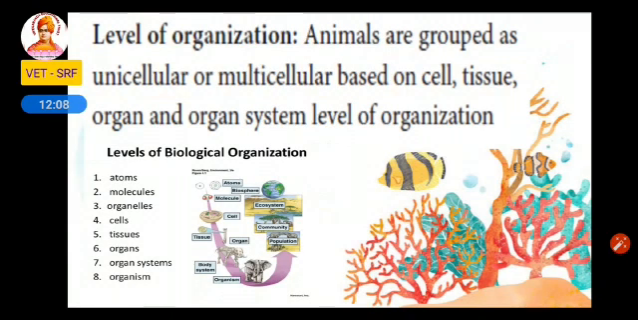The first basis of classification, level of organization. Animals are grouped as unicellular or multicellular based on the cell, tissue, organ and organ system. So here you can see the level of organization. The first smallest level of organization is atom. So many atoms combine and form molecules. Many molecules form organelles. From organelles form cells. From cells tissues, tissues to organ, organ to organ system, and finally a completely developed organism. So this is called your level of organization.